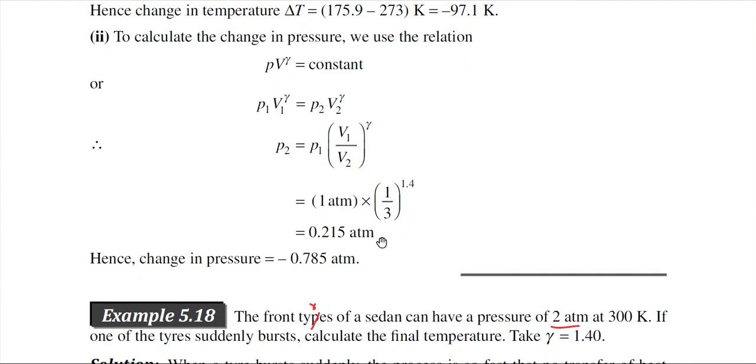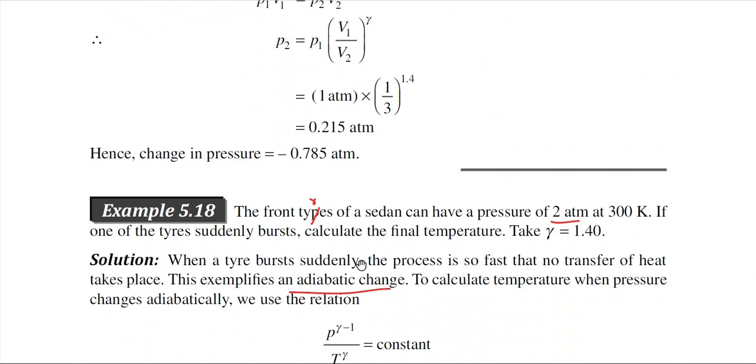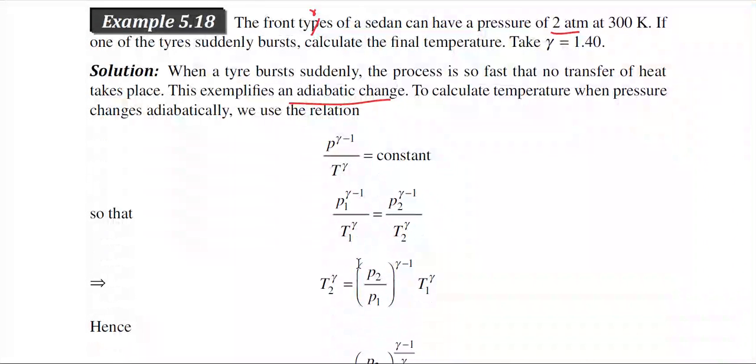It will be in terms of atmosphere, because we have put the value of P1 in atmosphere, because we know 1 atmosphere is the standard pressure. So, the final pressure is in atmosphere unit. So, the change in pressure is minus 0.785 atmosphere. In this way, we can calculate the value of the final temperature and pressure when the gas is being expanded in an adiabatic process.